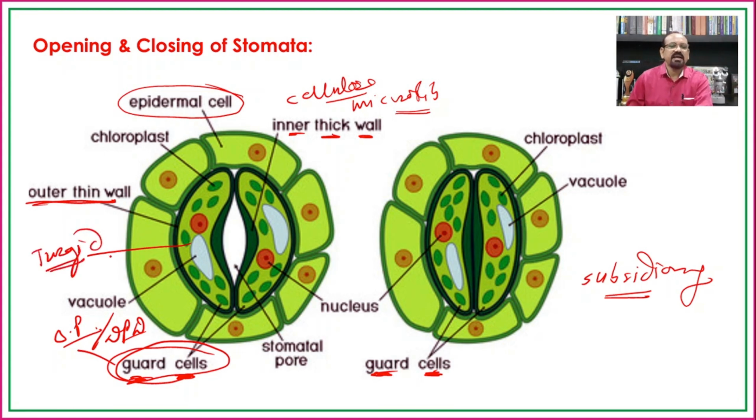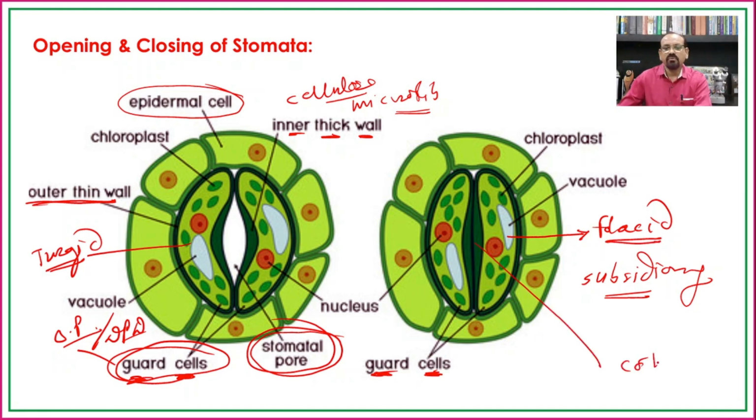When they get turgid, they are pulled away from each other and the stomatal pore opens. This condition usually occurs in the daytime, and in the night time the guard cells release water to the surrounding cells like the subsidiary cells and epidermal cells, and later they become flaccid, and when they become flaccid the stomata get closed.